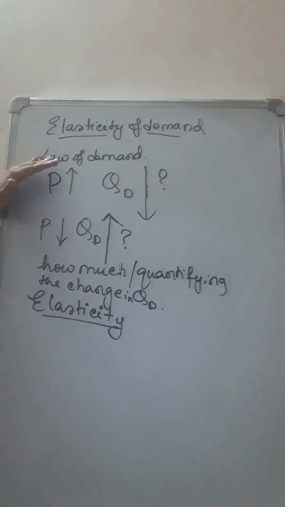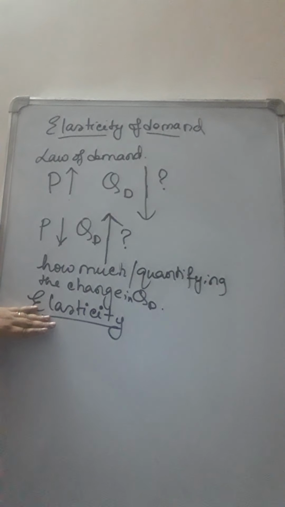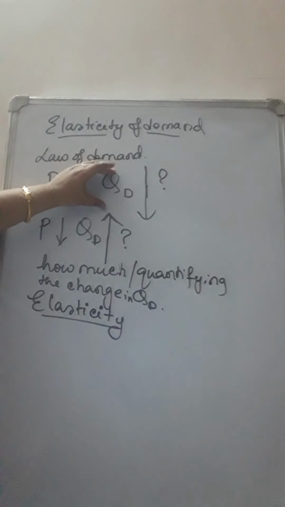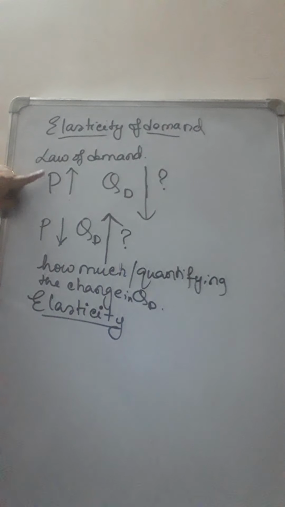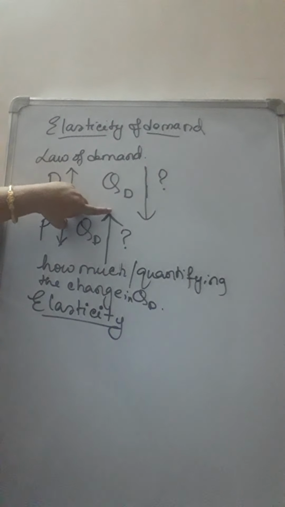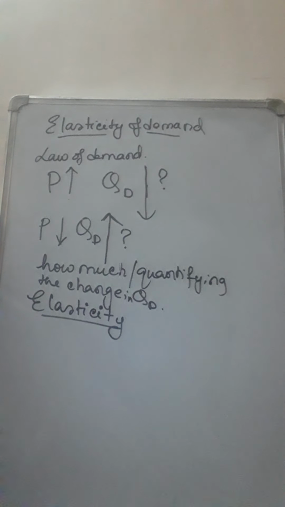So the law only shows the relationship between price and quantity demanded, and the elasticity concept of demand shows how the demand reacts due to the change in price. With a price rise, quantity demanded should always fall. That is given by the law. But how much the quantity demanded will go down is given by the concept of elasticity.